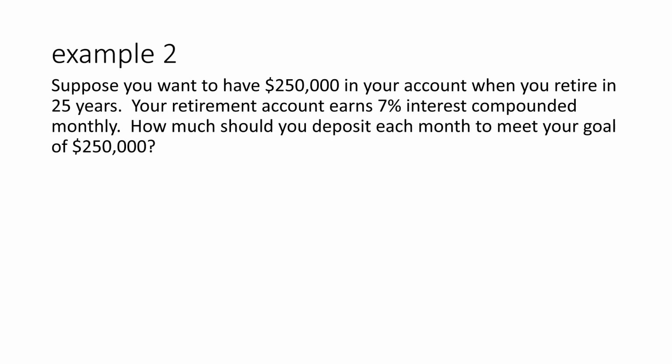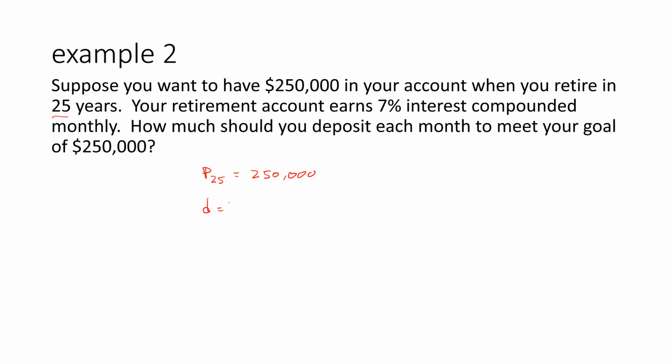All right, so let's do another example. Suppose you want to have $250,000 in your account when you retire in 25 years. Your retirement account earns 7% interest compounded monthly. How much should you deposit each month to meet your goal of $250K? Okay, now in this example, we're looking at 25 years. So P sub N is really P sub 25. And we know that we want to end up with $250,000.